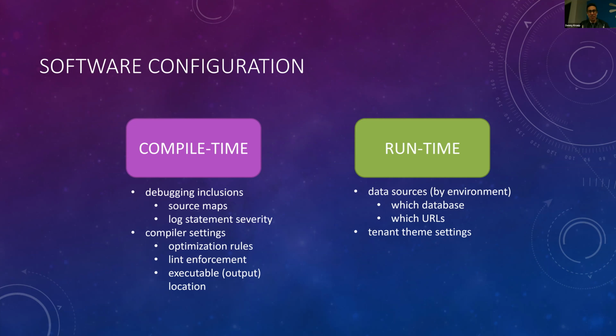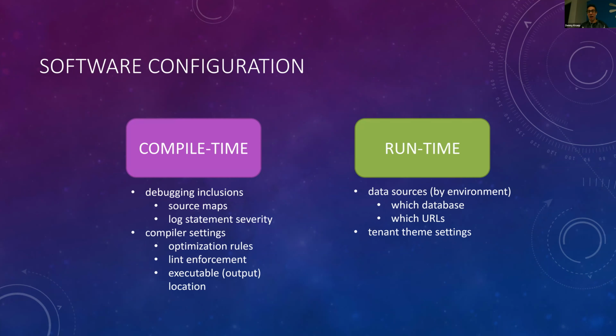We also have compiler settings like optimization rules. How small do we want our bundle to be, right? Or linting enforcement, that's language intelligence that says, well, how strictly do we want to adhere to certain conventions that we've established through team or group or through industry. And then we also dictate where the output, the executable for our compilation is going to go. So that's part of the compile time configuration.